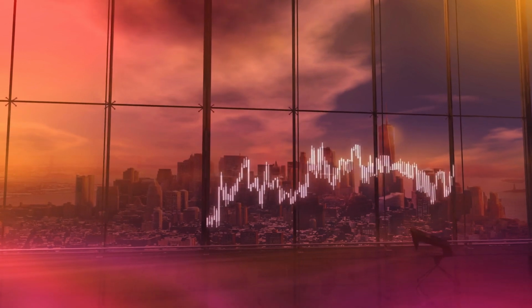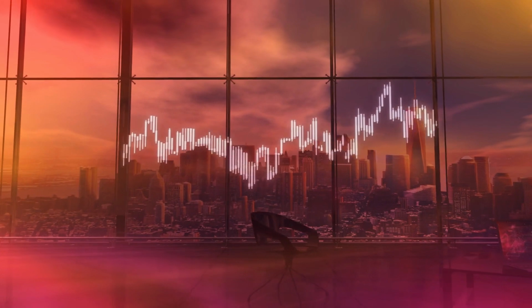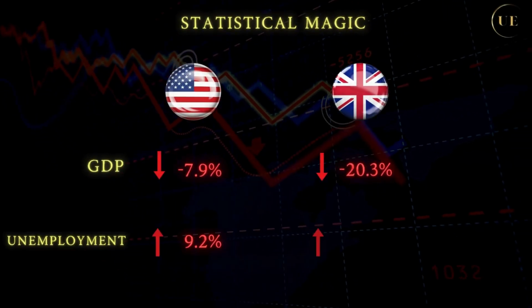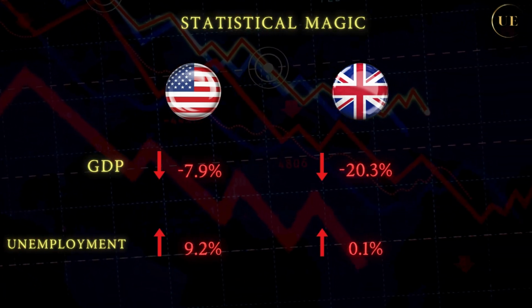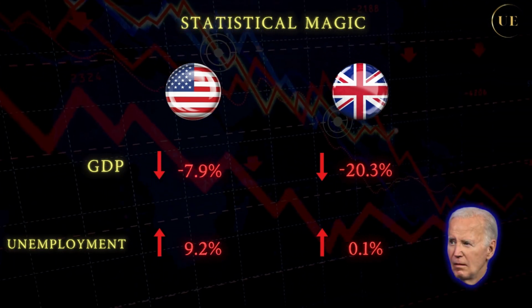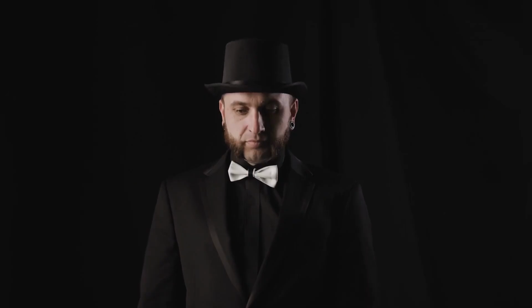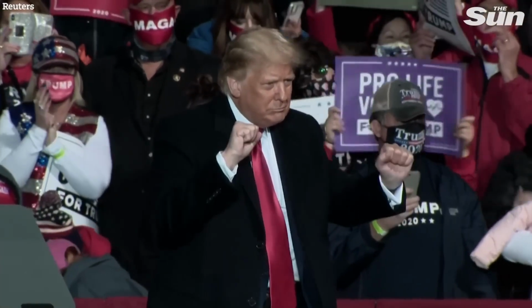All of the other states, with the exception of Australia, had more pronounced drops in GDP during Q2 of 2020, yet much lower hike in unemployment. USA had a quarterly drop in GDP of barely 8%, while UK had over 20%. At the same time, the US unemployment rate jumped more than 9%, while in the UK it inched upward by mere 0.1%. Yeah, right. This should convince you that it really is not much more than a statistical illusion. Given that, I would consider the numbers excluding COVID as more reflective of the reality, and therefore again more in Trump's favor.